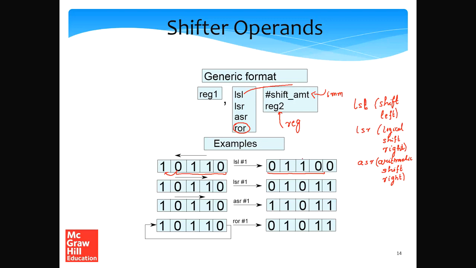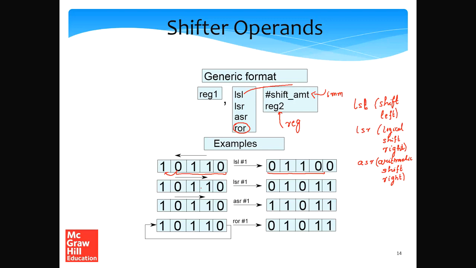So this is a logical shift left. So in ARM we'll see in the next few slides that it is possible to actually fold in the shift information as a part of the operand specification. So we don't need a separate shift instruction, but let's first appreciate the types of shifts in ARM.